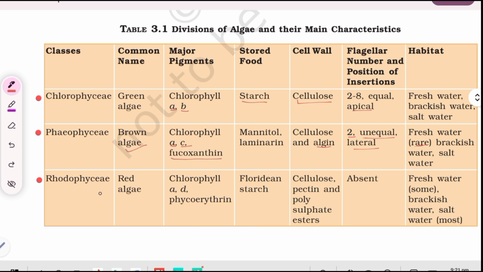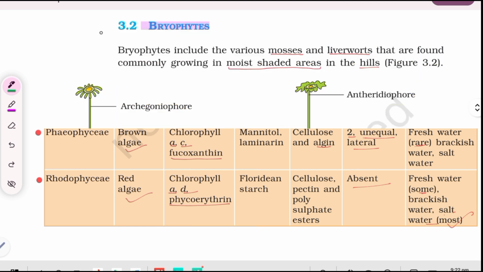Class Rhodophyceae, which is red algae. Major pigments: chlorophyll A, D, phycoerythrin. Stored food: floridean starch. Cell wall: cellulose, pectin, and polysulphate esters. Flagellar number and position of insertion: absent. Habitat: fresh water (some), brackish water, salt water (mostly).